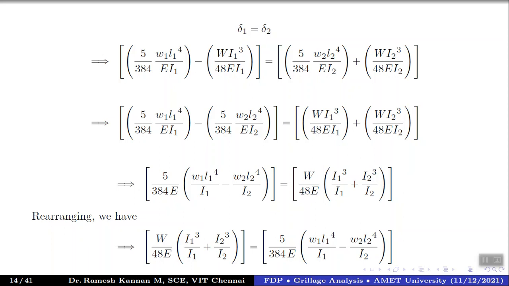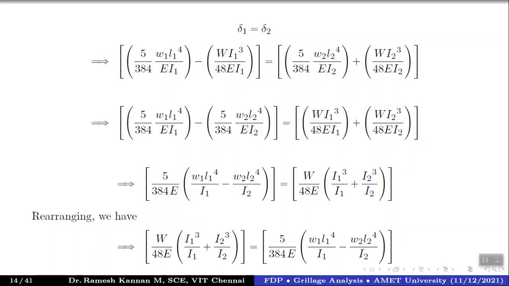And we can take out the common factors like 5 by 384E from either expression. So it will be 5 by 384E into W1 L1 power 4 by I1 minus W2 L2 power 4 by I2. So this is one term. And W by 48E, which is pretty common in both the terms, we take outside. So L1 cube divided by I1 plus L2 cube divided by I2. So that will be a term here.